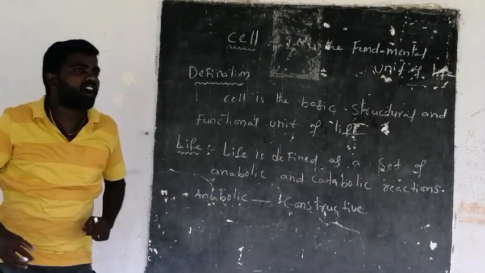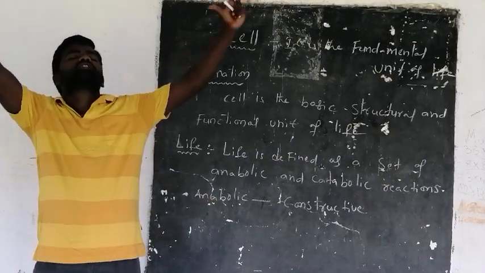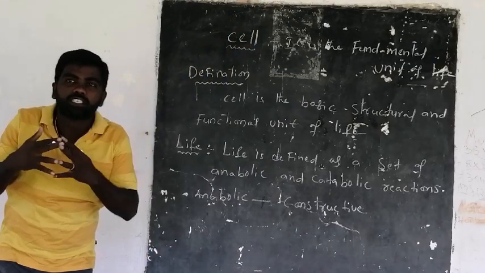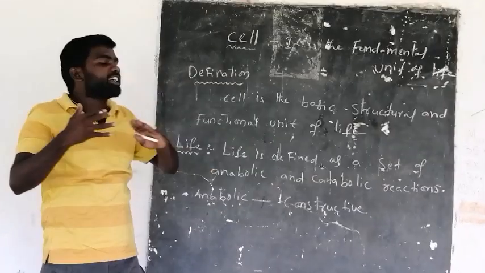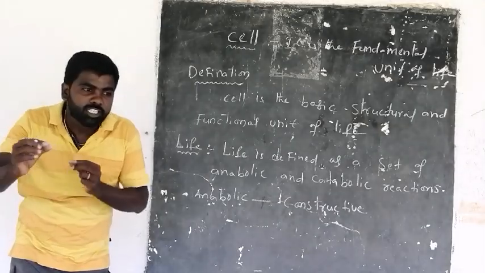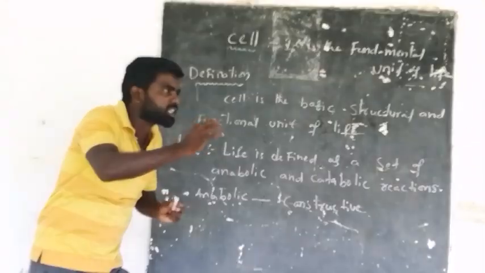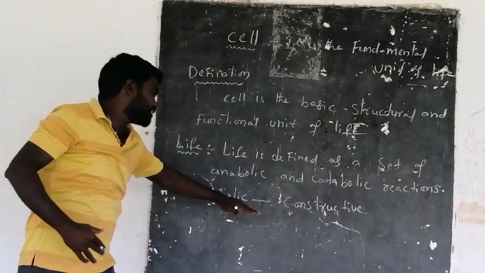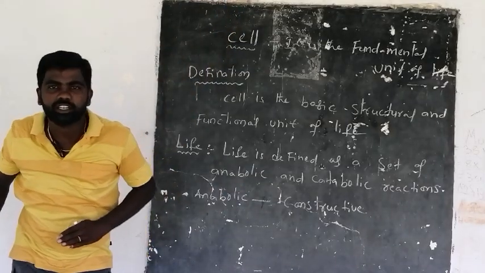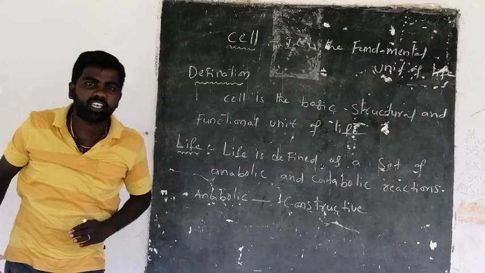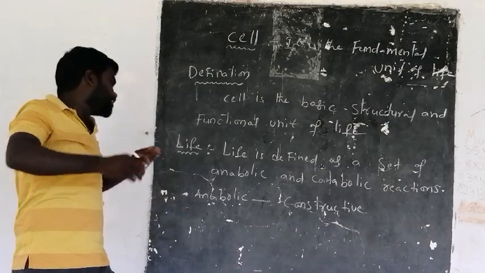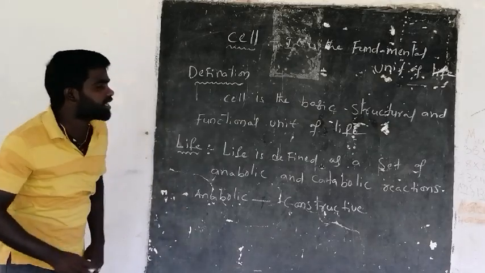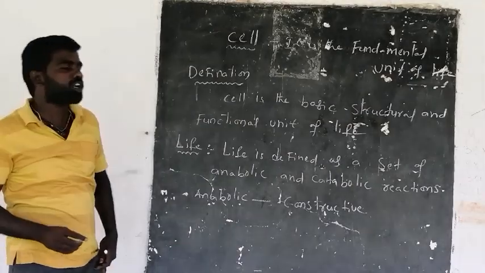That means the formation of a complex substance from smaller substances is called an anabolic reaction, or simply anabolism.